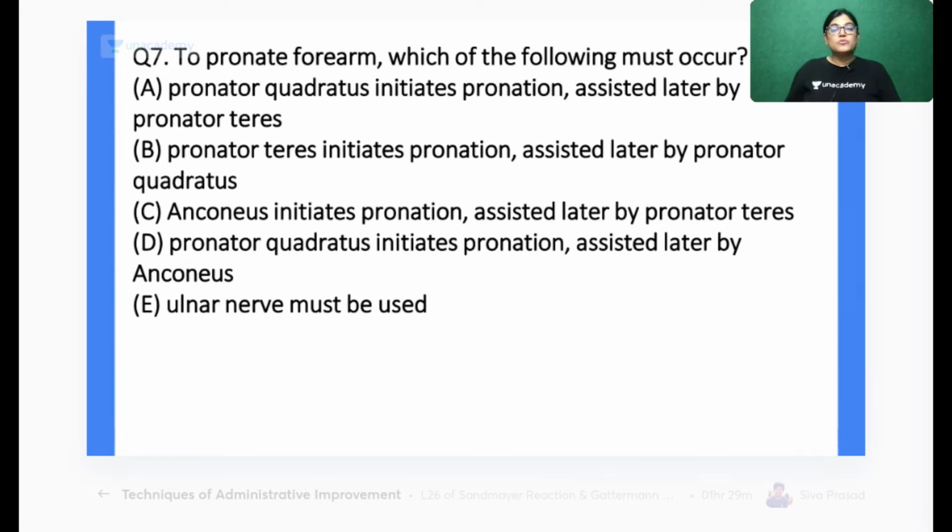To pronate the forearm, which of the following must occur? Pronation of the forearm can be done in which of the following orders? A: pronator quadratus muscle initiates the pronation and is assisted later by pronator teres. B: pronator teres initiates the pronation and then is assisted by pronator quadratus. C: anconeus muscle initiates the pronation and later pronator teres. D: ulnar nerve must be used. E: pronator quadratus initiates, assisted by anconeus. So according to you, which is the correct combination? Question number 7, your time starts now.